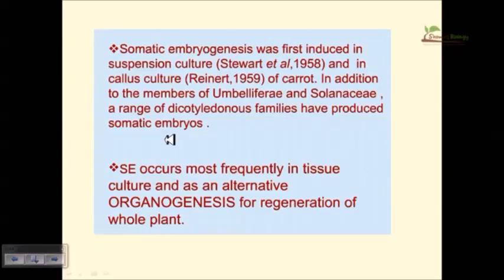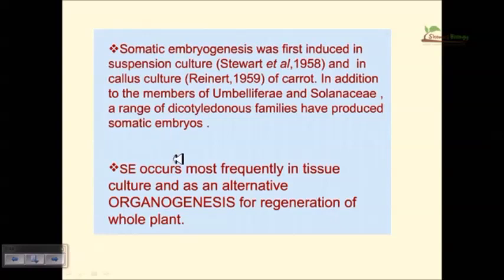Then you take that callus and place it into the rooting medium, and sometimes into the shooting medium, and then the root and shoot start to come out. Then you take them and the mature plant is developed. You take the plant and implant it in the soil. So that's how the process of cell suspension culture actually works. You can look for cell suspension culture in detail. I have a video on cell suspension culture on my channel too.